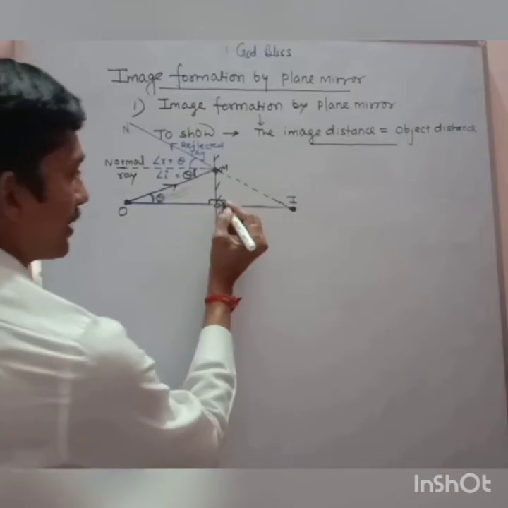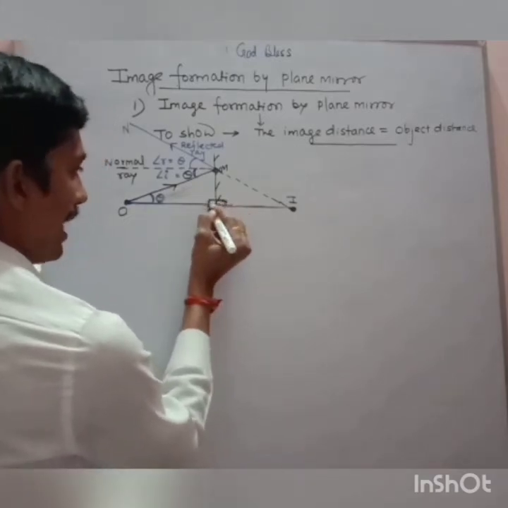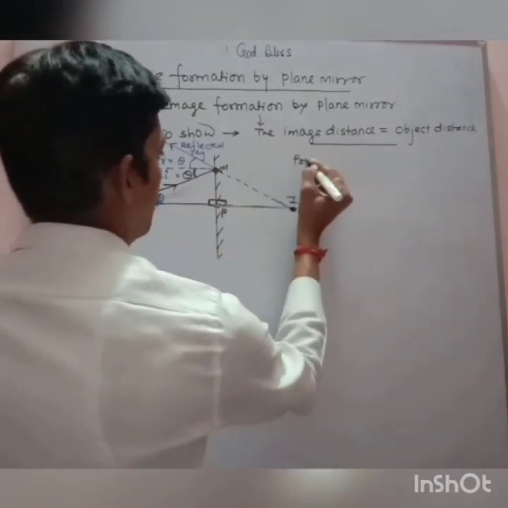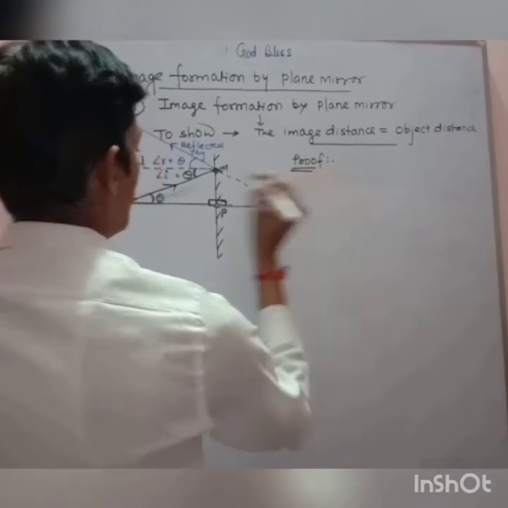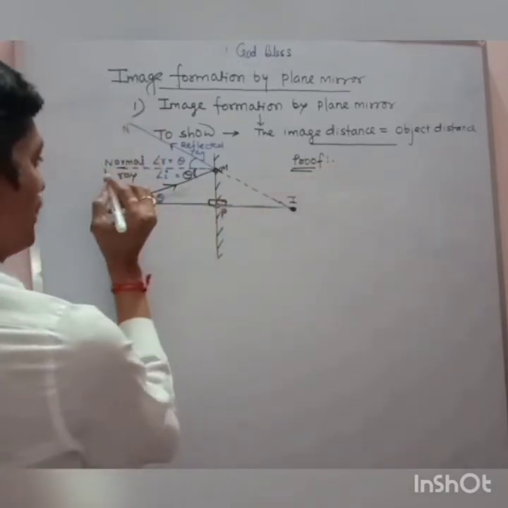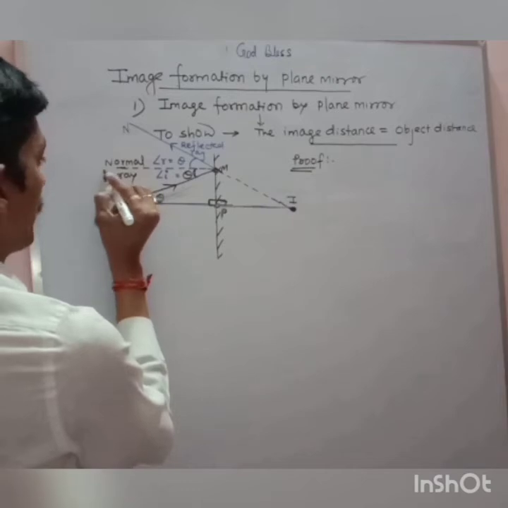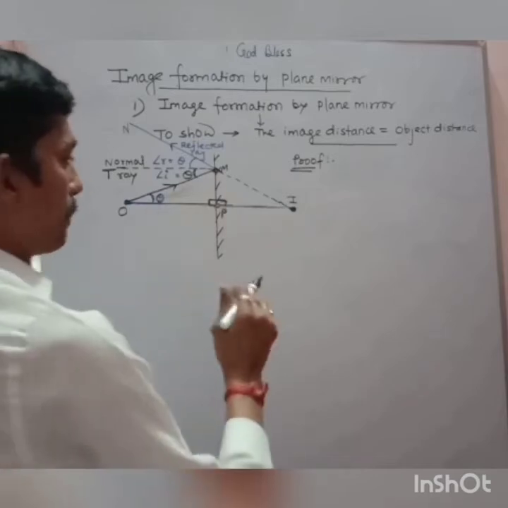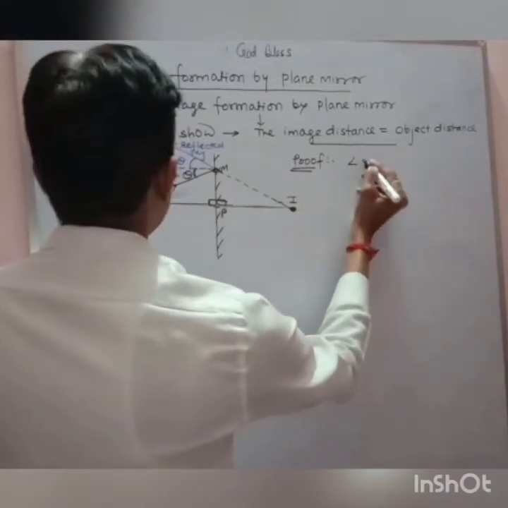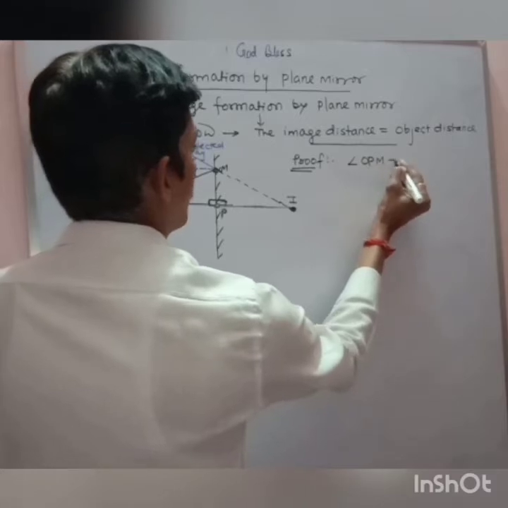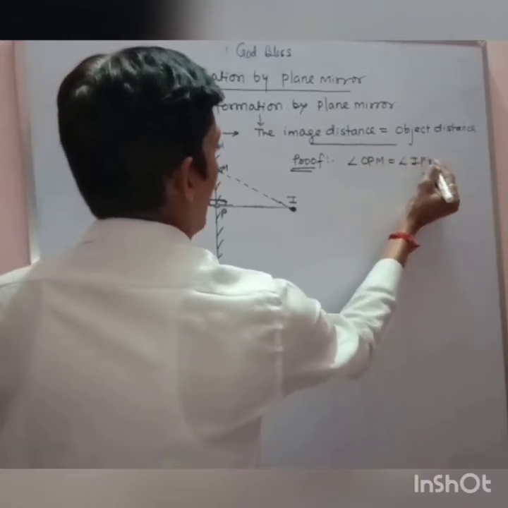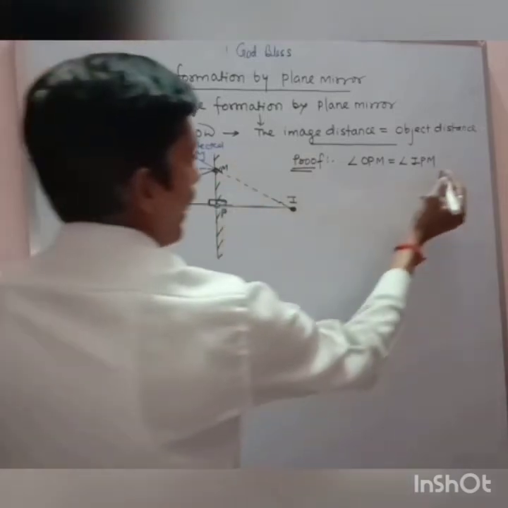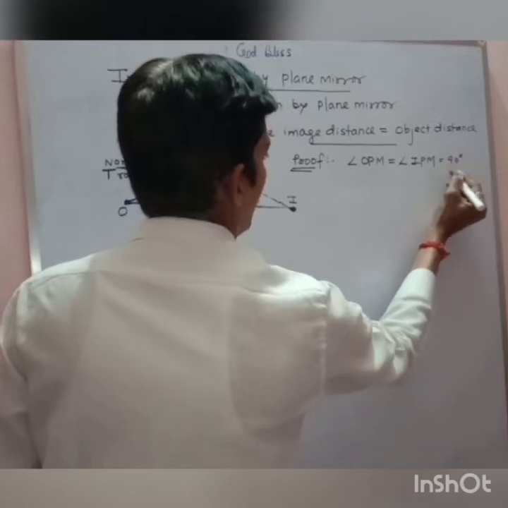Now my dear, you know this is 90. Even this is 90 in my diagram. I will write here proof. You can write here normal ray also. I am writing point 1. Proof: angle OPM is equal to angle IPM. Both are equal to 90 degrees. That is a right angle triangle.